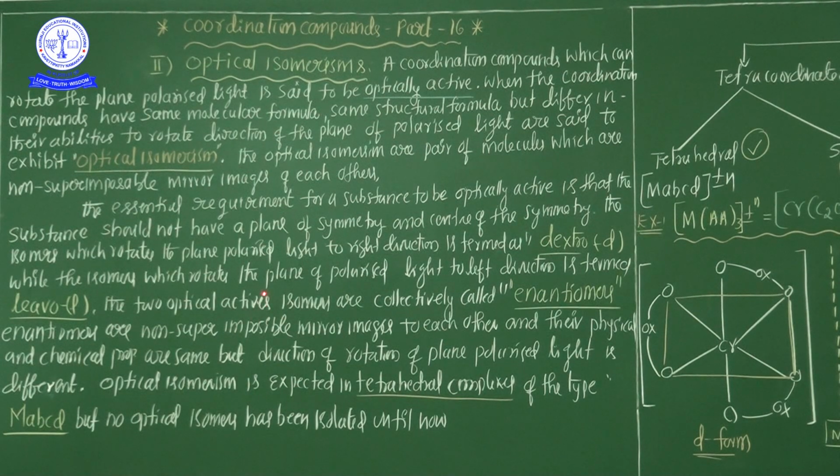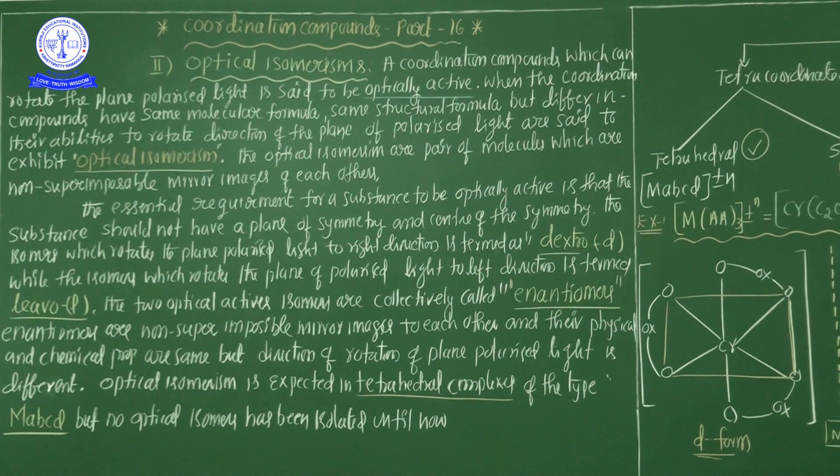What is a dextrorotatory compound? Generally it rotates light to the clockwise direction, the right side, and levo means light to the left side direction or anti-clockwise direction. These two optically active isomers are collectively called enantiomers. Most important, what are enantiomers actually? The same molecular formula, same structural formula, but different rotation, dextrorotation and levorotation. That phenomenon is called enantiomers.